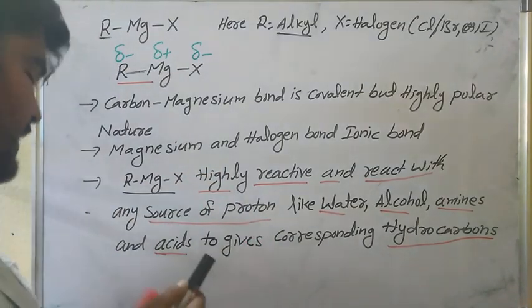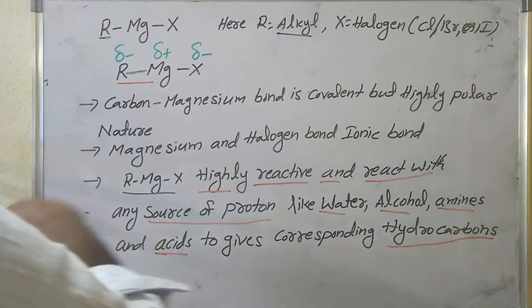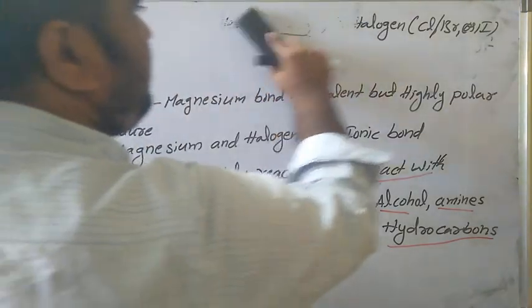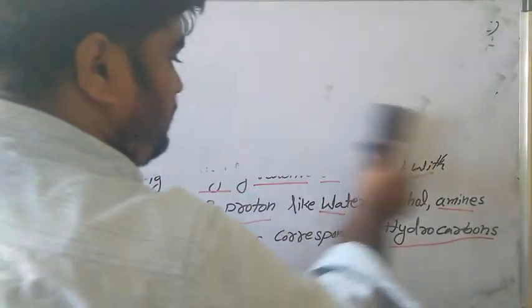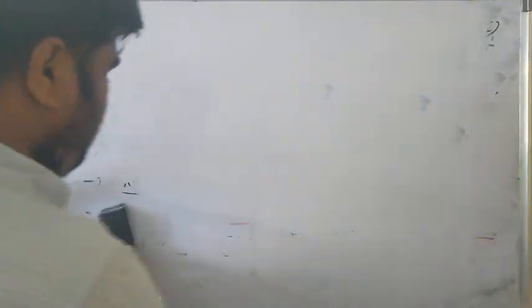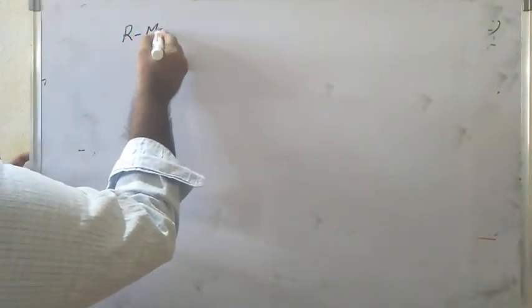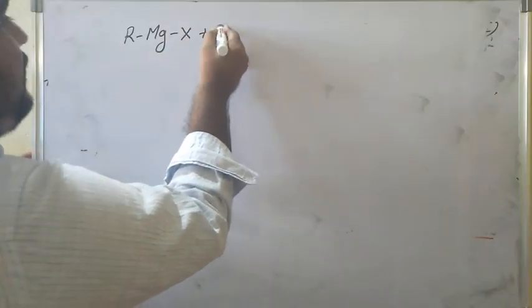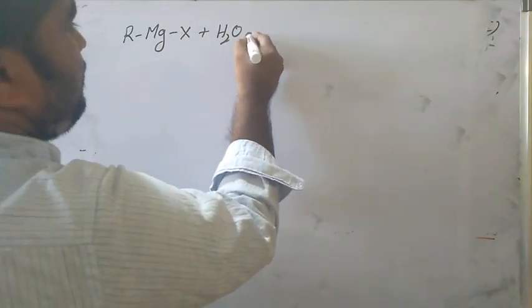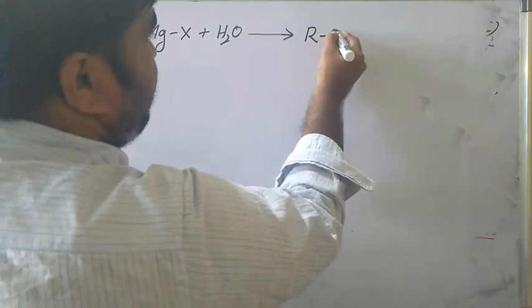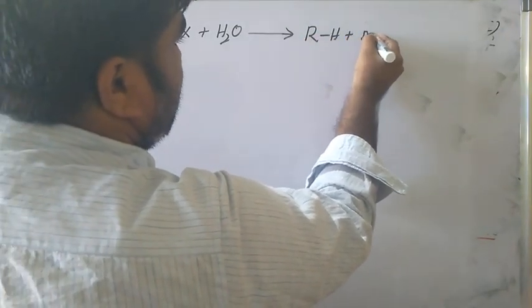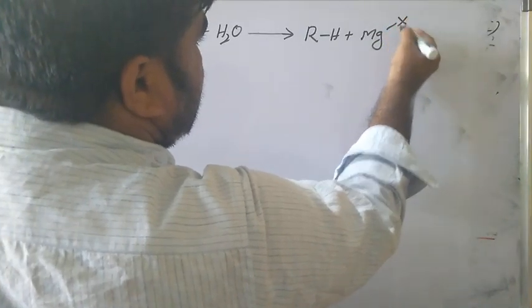Let us see some examples. I will write the equation examples. The Grignard reagent RMgX reacts with a water molecule to produce RH plus MgXOH.